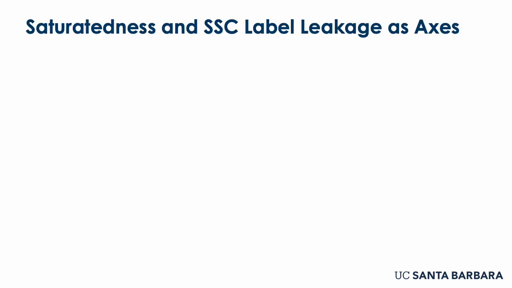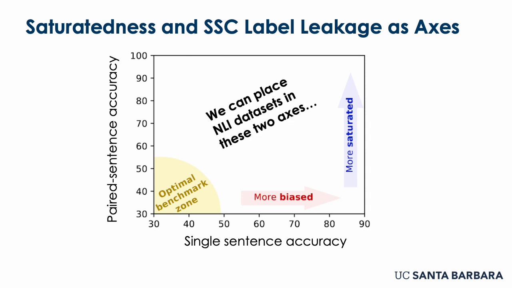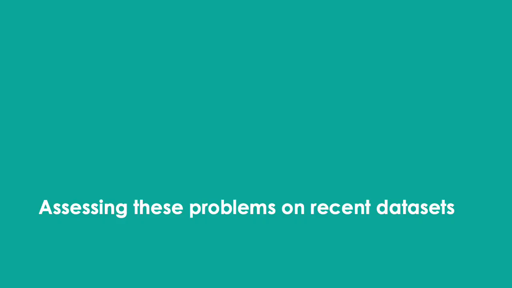In order to answer that, we want to plot every single dataset along this idealized pair of axes, where we look at both the single sentence accuracy and the paired sentence accuracy that are achieved by our replication models. Rightward location on the x-axis means that a dataset is more biased and exhibits more single sentence label leakage, while y-axis positivity means a benchmark is more saturated. So we can place any NLI dataset we want to test based on these two axes, and our goal is to find one that lands in this optimal benchmark zone, which is both not saturated and does not exhibit this single sentence label leakage. So let's see how bad the single sentence label leakage problem is on current datasets.